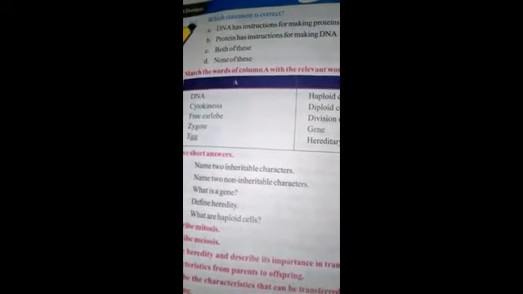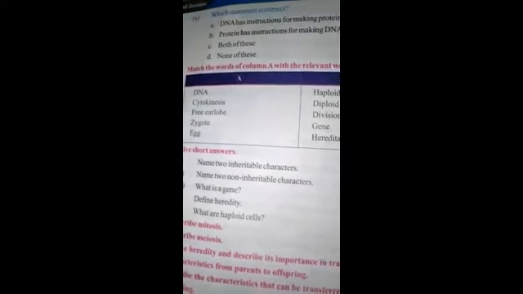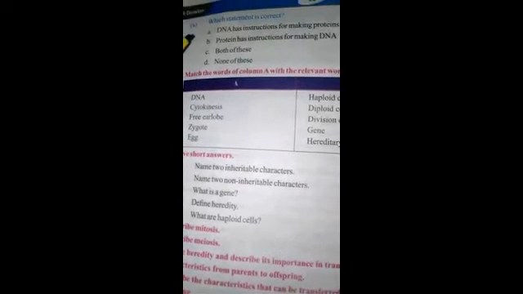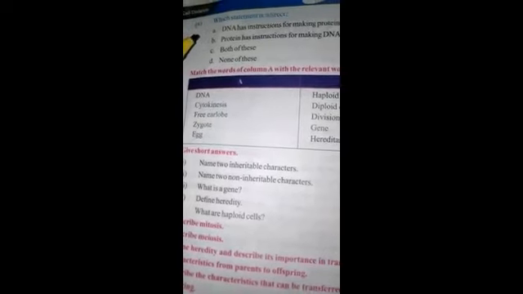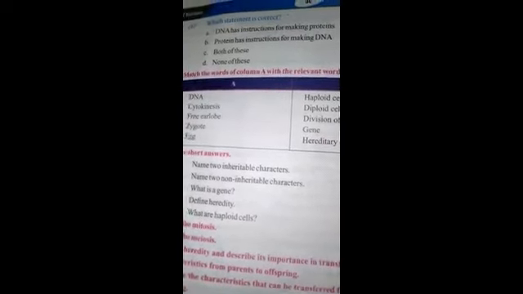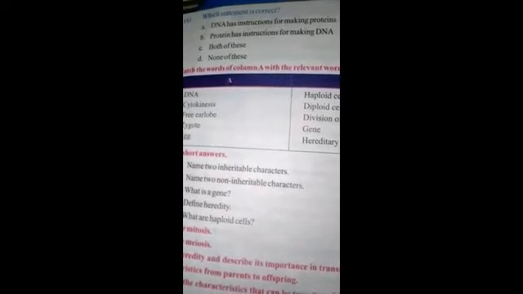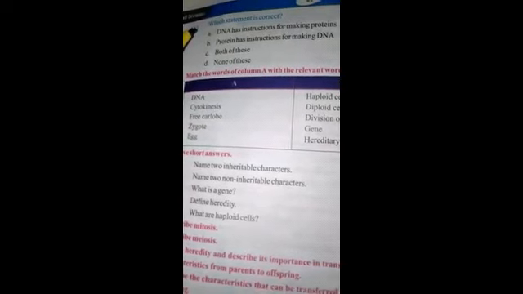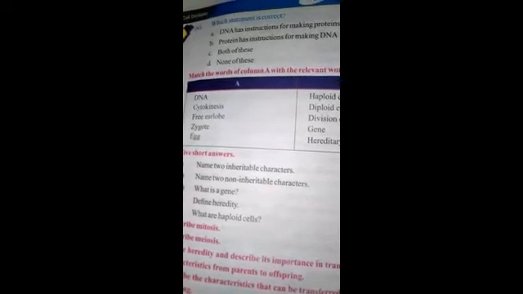A. DNA has instructions for making proteins. Option B. Protein has instructions for making DNA. C. Both of these. D. None of these. The correct option is A. DNA has instructions for making proteins.